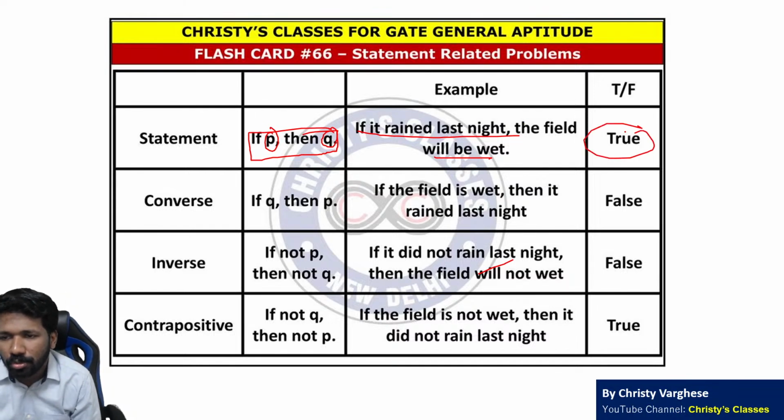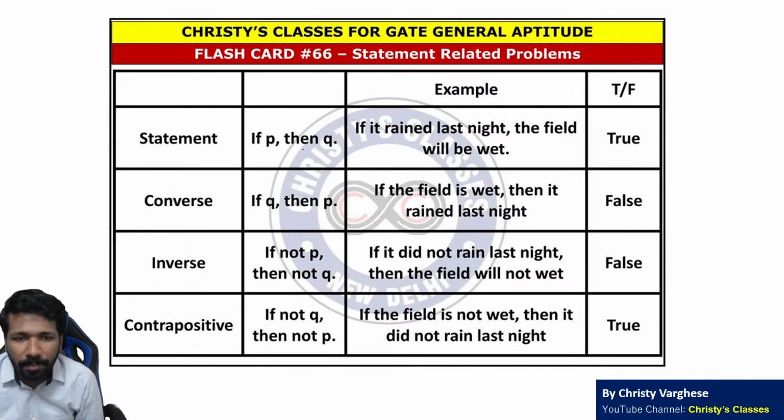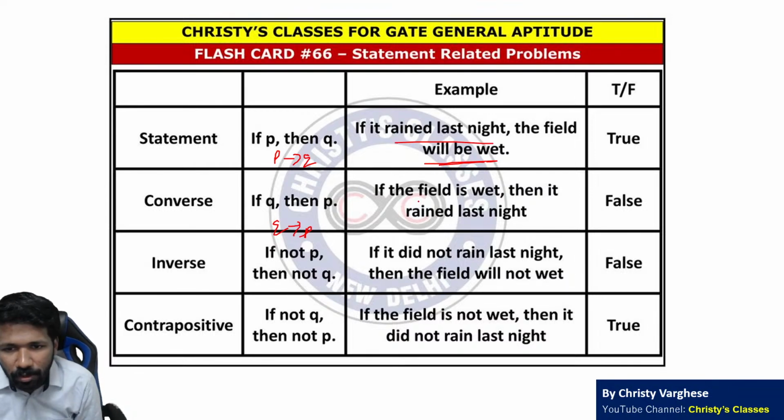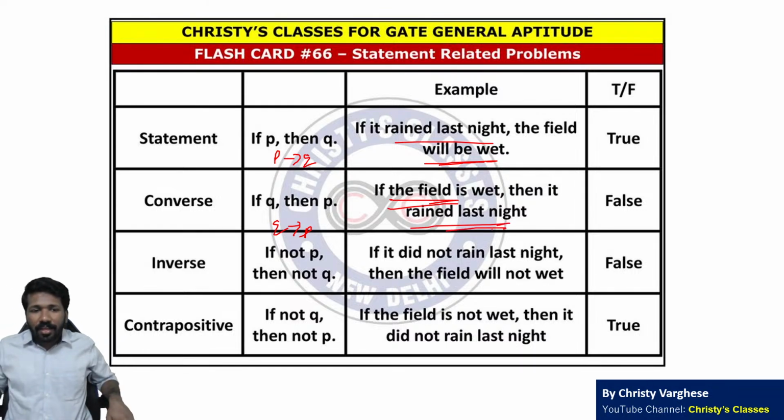If a conditional statement is assumed true, then what its converse, inverse and contrapositive can be, questions were asked based on that before. What is the converse? The converse of P implies Q is Q implies P. Like, if it rained last night, the field will be wet. Its converse is: if the field is wet, it rained last night.